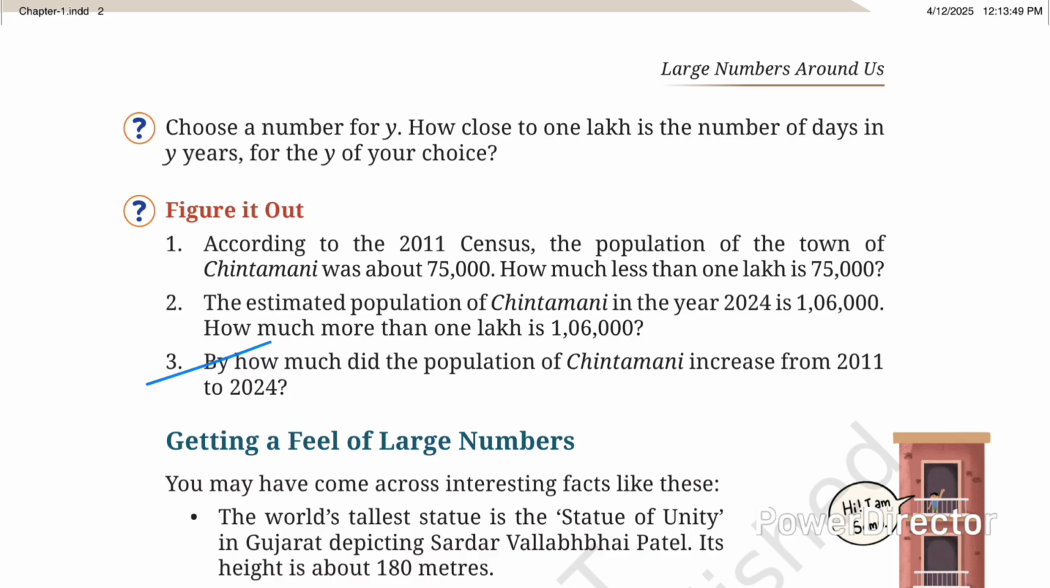Okay viewers, in the next class we should discuss the next concept, that is Getting a Feel of Large Numbers. This is a very lengthy lesson. Okay, Large Numbers Around Us. So that's why we have to discuss it part by part, concept by concept. Then it is very easy to clear the concept.